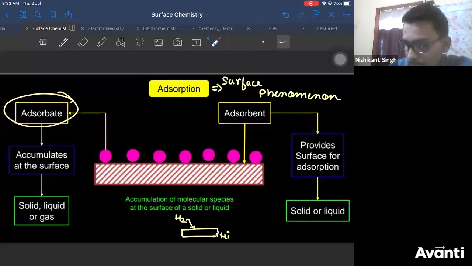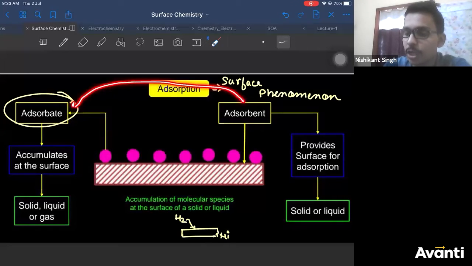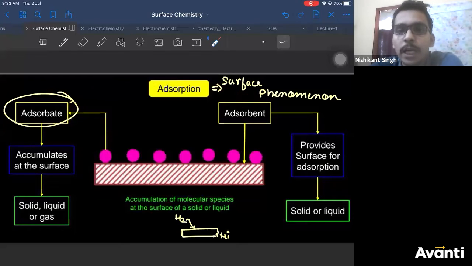So you see again, the suffix is ENT, just like solvent. Whatever is the role of solvent in a solution, the same is the role of adsorbent in adsorption, right? So adsorbate is the substance which is adsorbed on the surface of the adsorbent, right?